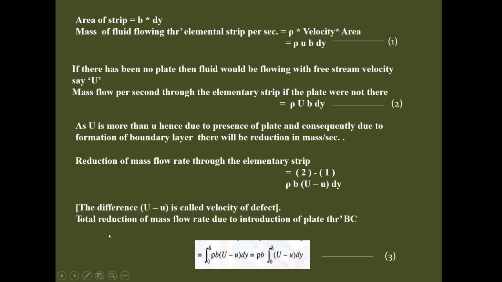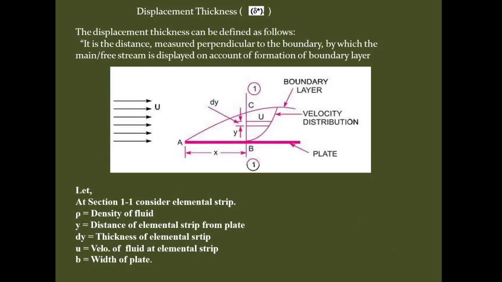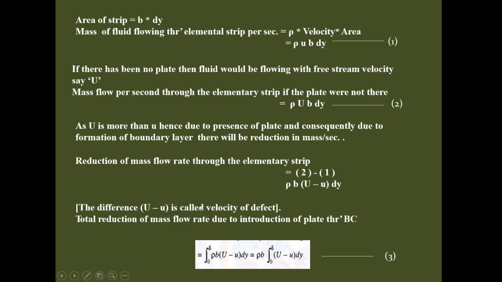So the total reduction of mass flow rate due to the introduction of the plate through BC is found by integrating this equation with the limits 0 to delta, where delta is the boundary layer thickness. We get the integral from 0 to delta of rho b (U minus u) dy.